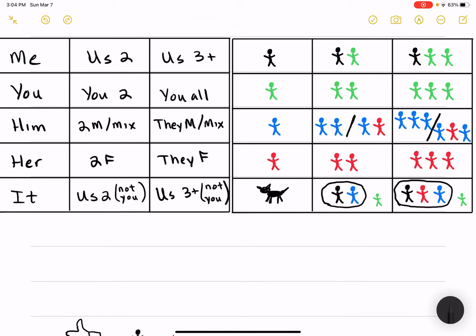You go to the middle column. For the most part, this is your dual column with two people. So this is me and you. You're always the target if I'm talking to you. So we went swimming. We're going to go eat later. Me and you, we're going to go eat later.